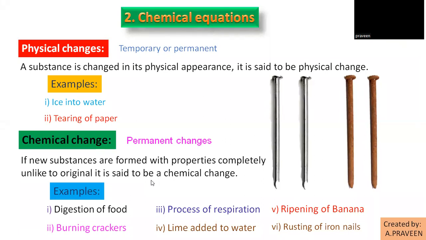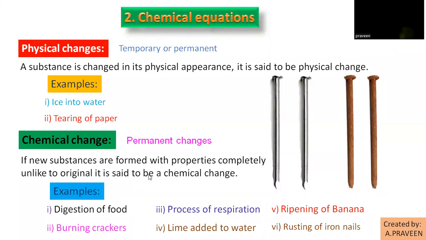So what can we say? Physical changes are temporary changes. Sometimes they may be permanent also. For example, if I cut a tree, that wood cut into pieces, can you reverse it? No, it is not possible. Sometimes they may be permanent also, right? So physical changes can be temporary or permanent.